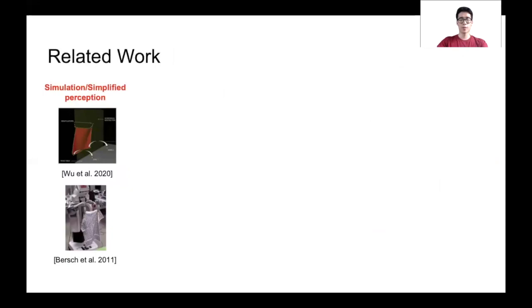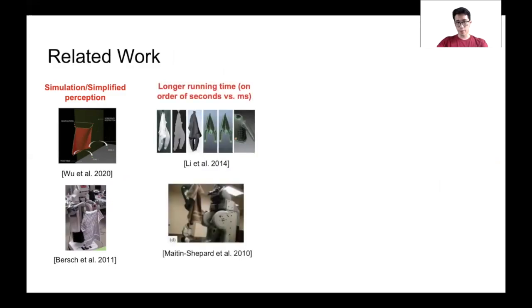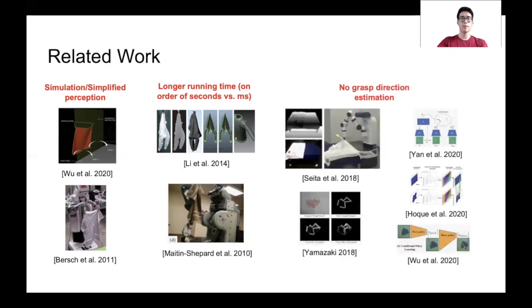Some previous work simplifies the perception task using simulation or fiducial tags. Other approaches integrate perception with interaction with the cloth, leading to perception runtimes in the tens of seconds. In contrast, our perception pipeline runs in a quarter of a second. Other papers do not explicitly reason about the grasp direction of the cloth. Our work shows that reasoning explicitly about the grasp direction, as well as directional uncertainty, leads to large improvements in grasp success rate.